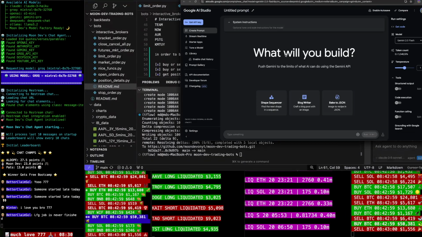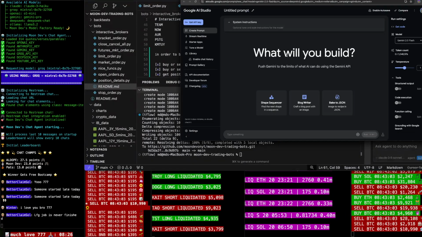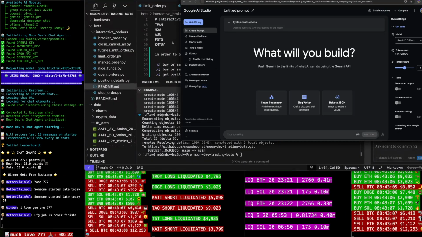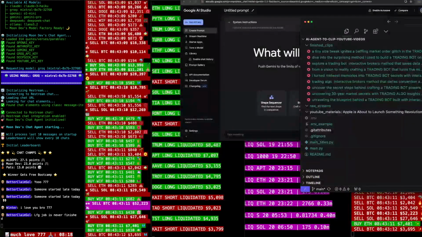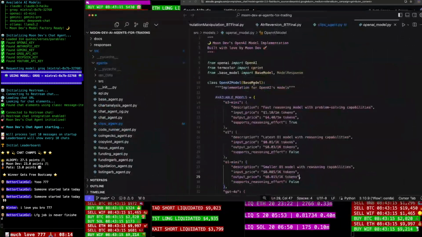Okay, try Gemini Flash. Let's say Gemini Flash 2 here. What will you build? I don't know. How do we use Gemini Flash right here? Let's go to the one with the, let's say, MoonDev AI agents for trading.